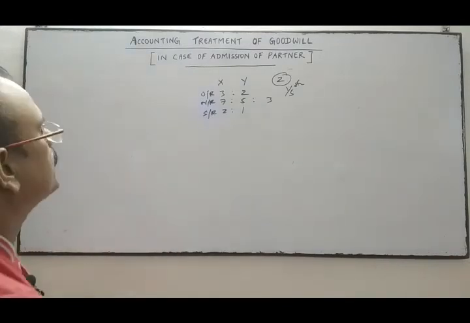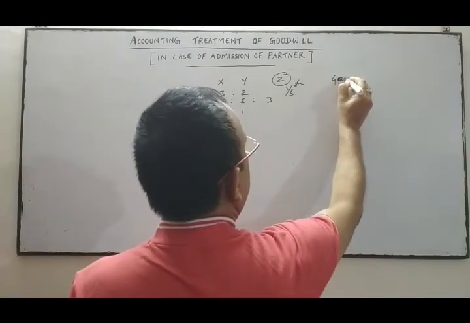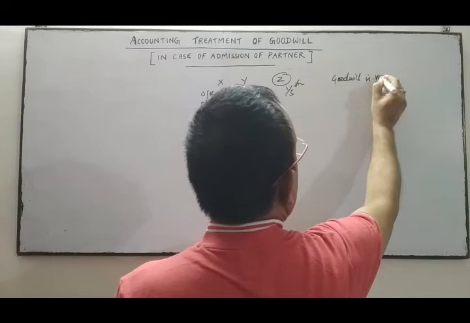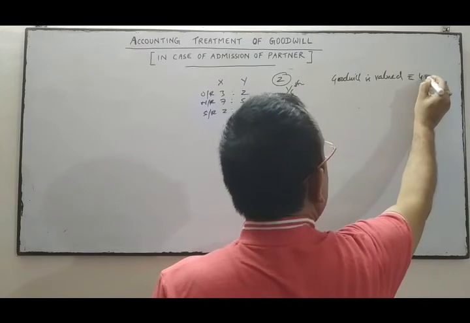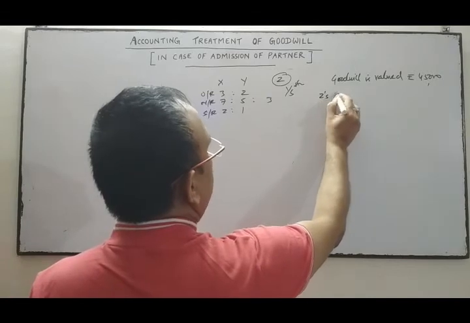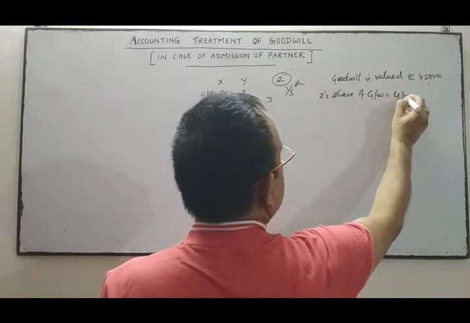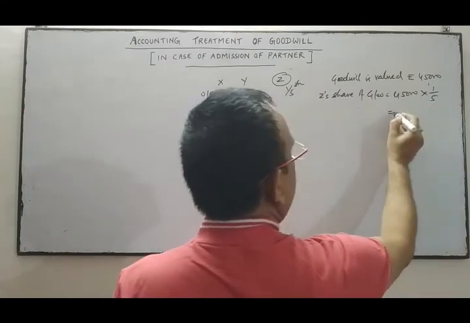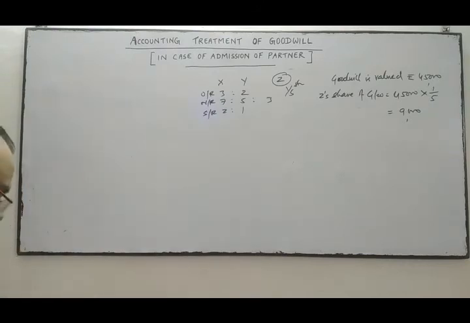The goodwill of the firm is valued at rupees 45,000. So Z's share of goodwill is equal to 45,000 into Z's share, which is 1/5. So Z's share of goodwill is 9,000.